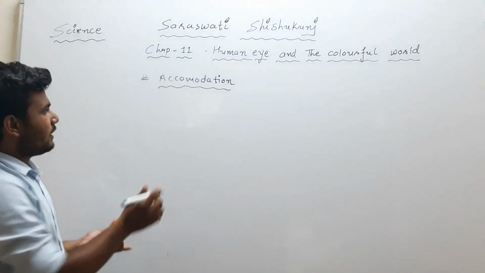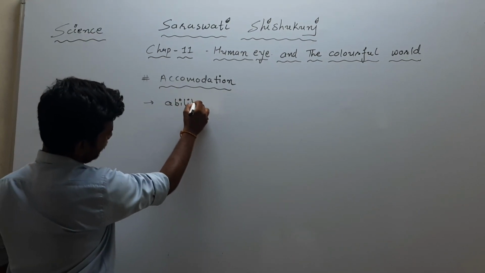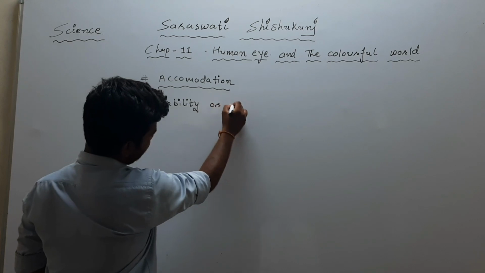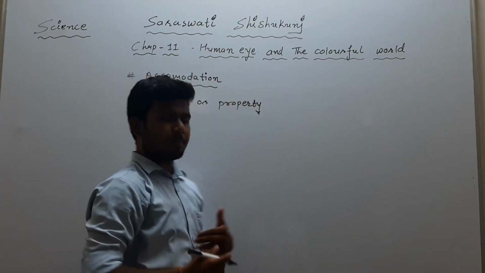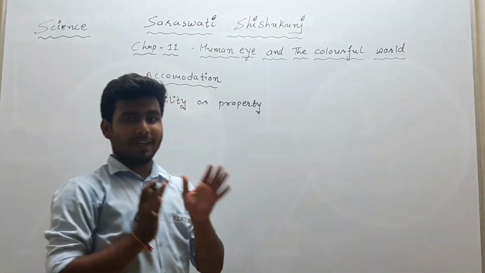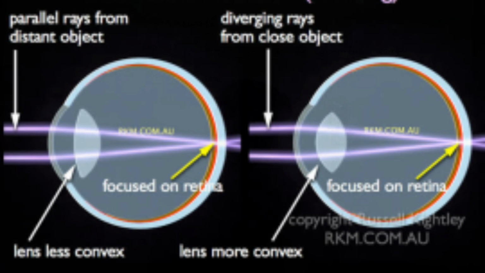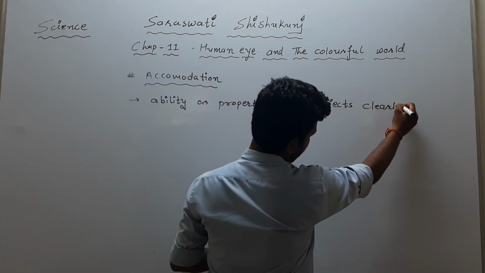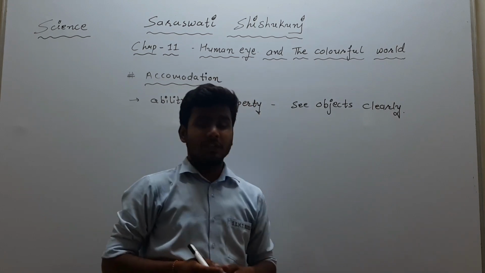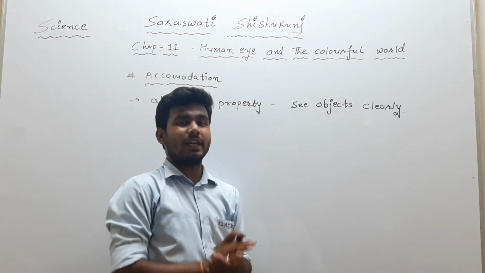Accommodation of the eye is an ability, or we can say a property, of the eye due to which we can see objects clearly. That's the ability or property to focus on an object and to see it clearly.